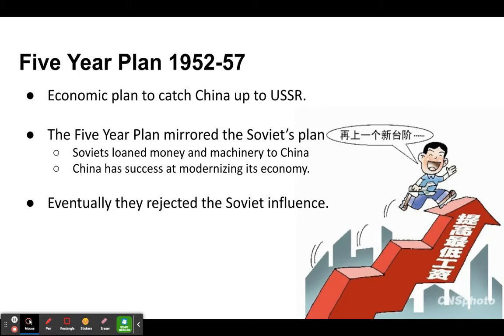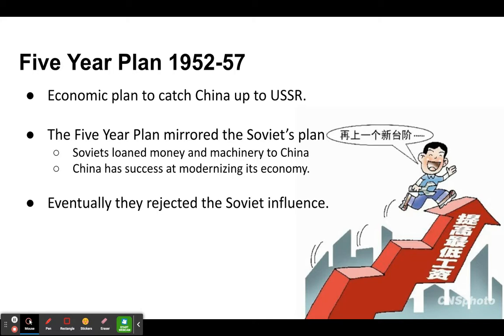Continuing down our timeline, guys, we get into what the communists had dubbed the 5-year plan. All right. Now, we had seen something similar to this in the Soviet Union as well. And so in China, the 5-year plan that they put in place takes place between 1952 and 1957. And it is essentially an economic plan that's put in place to try to catch China up to the Soviet Union, so that those two countries are basically on equal footing at this time. And so the 5-year plan mirrored the exact same plan that we saw the Soviets run prior to this.